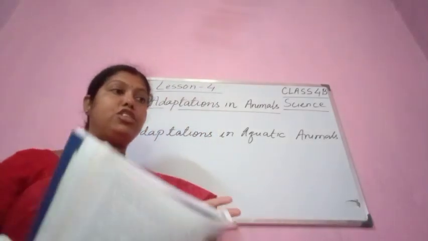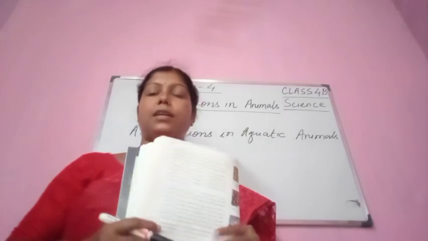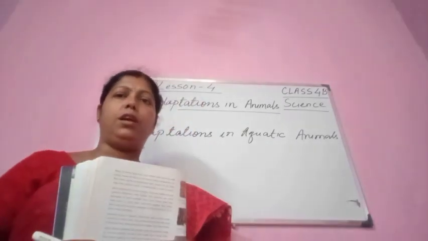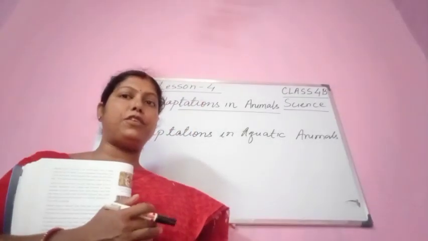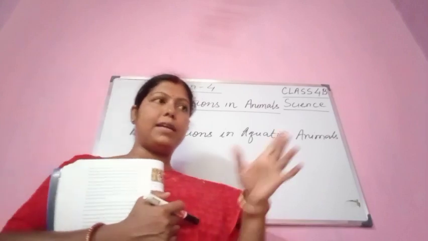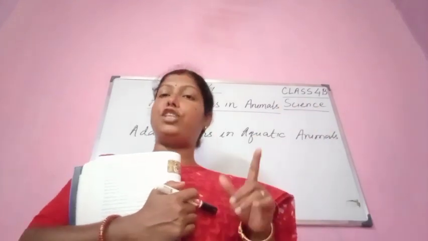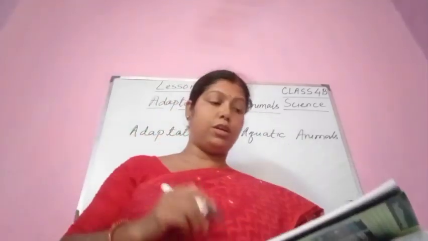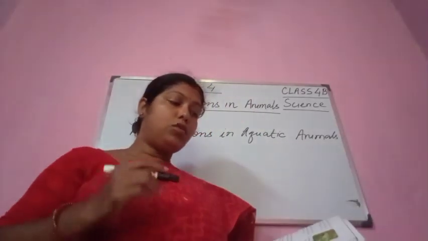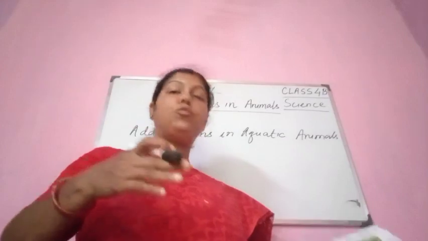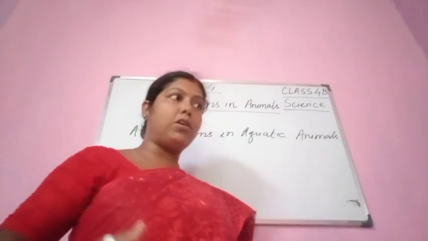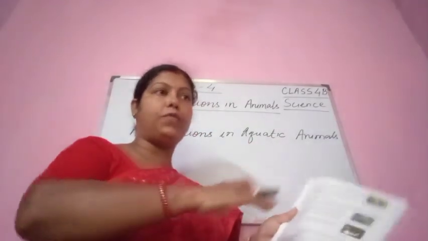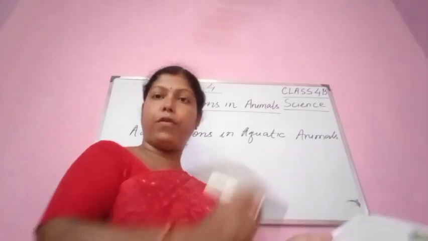If you have seen a fish brought home from the market, you can see the shape of the fish. It is streamlined or spindle shaped.